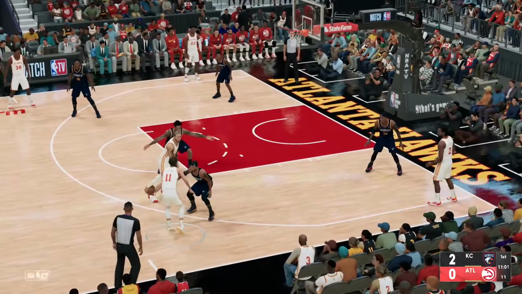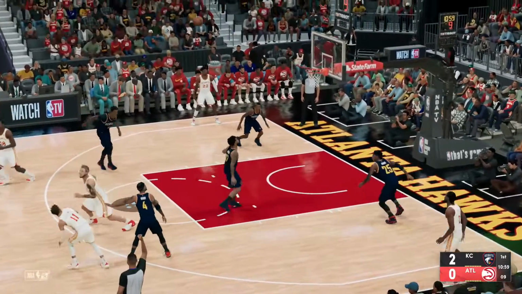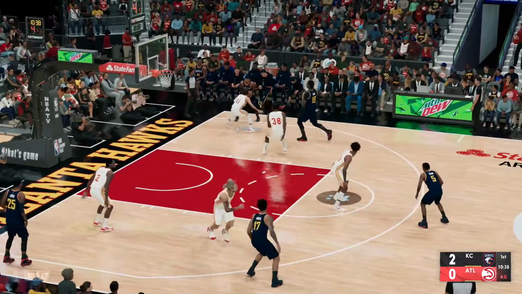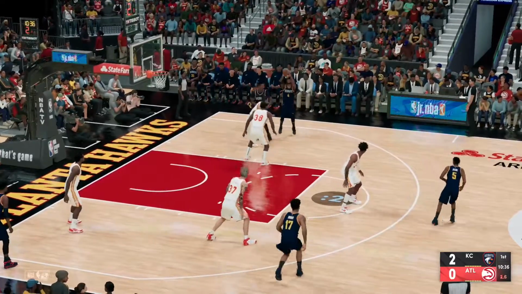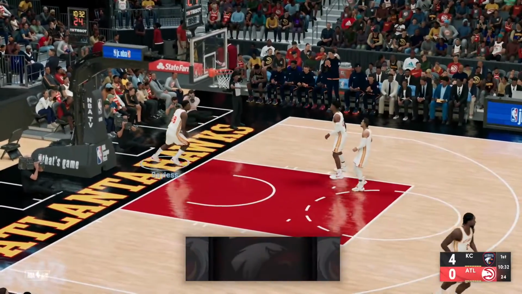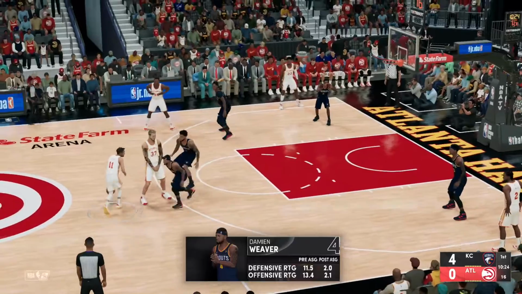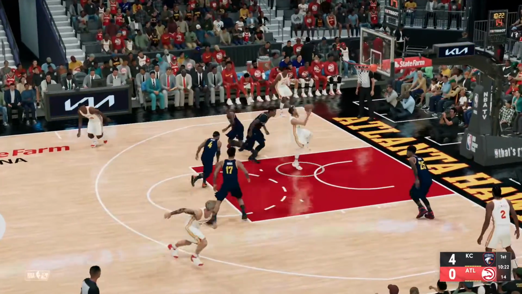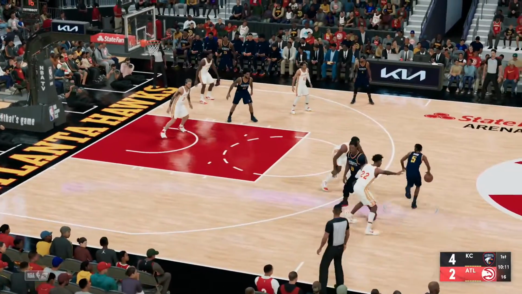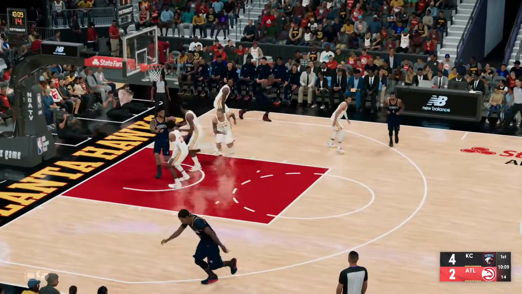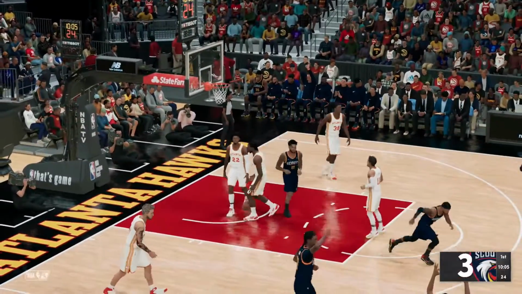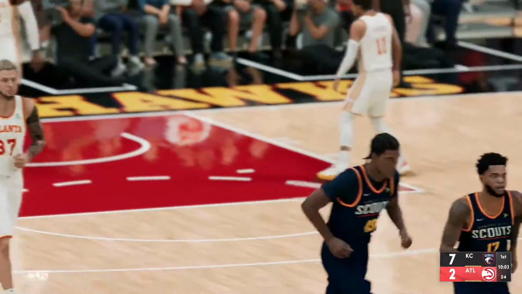Trae Young waits for a screen, takes it, fires from 3, and can't hit. Weaver pulls up off a screen and knocks it down. 4-0 Scouts. Trae Young drives, finds a lane, and lays that one in. Hyland off a screen, hands off to Bridges, goes back up to Logan from Bridges, and he knocks it down from beyond the arc.